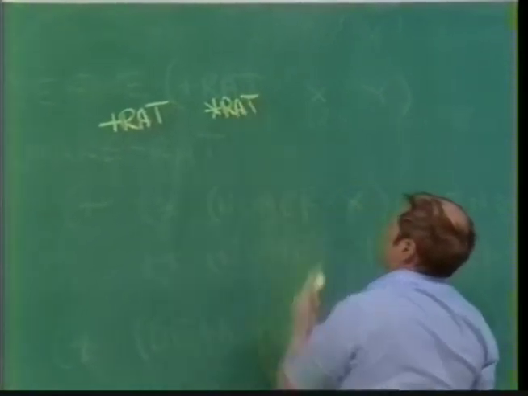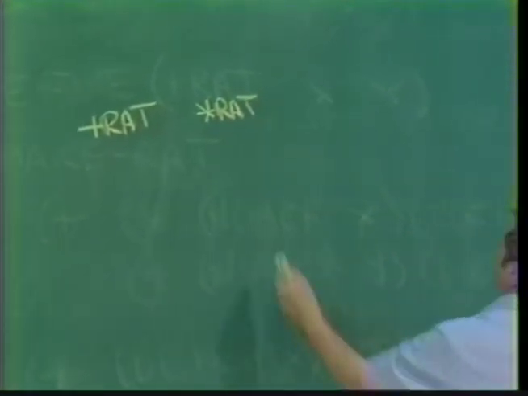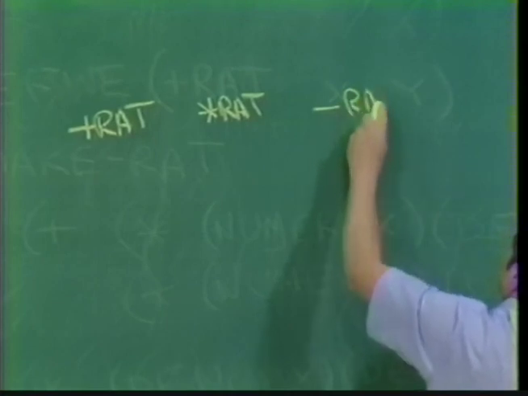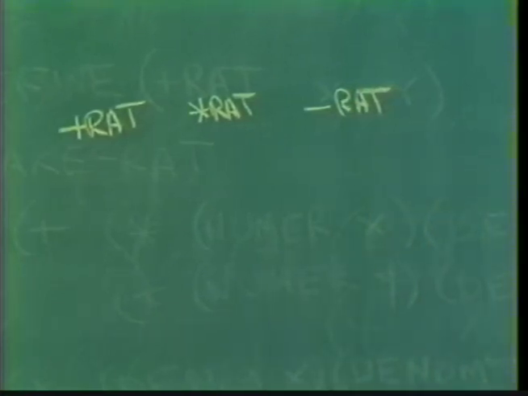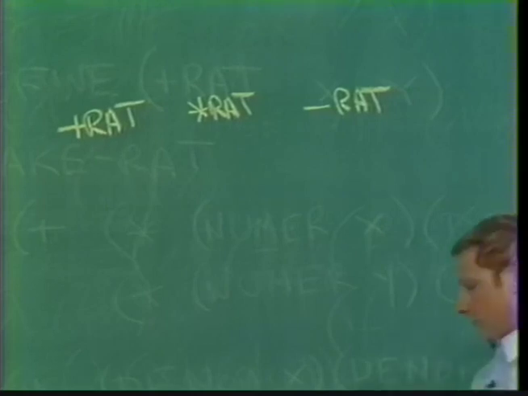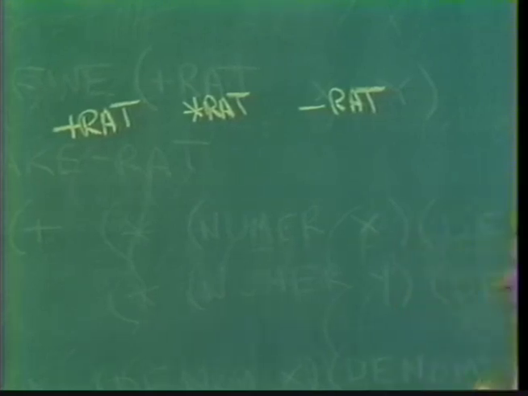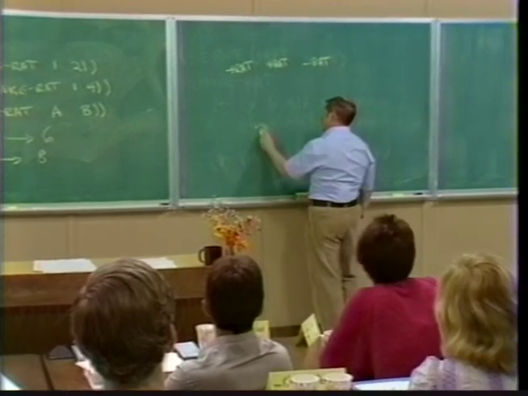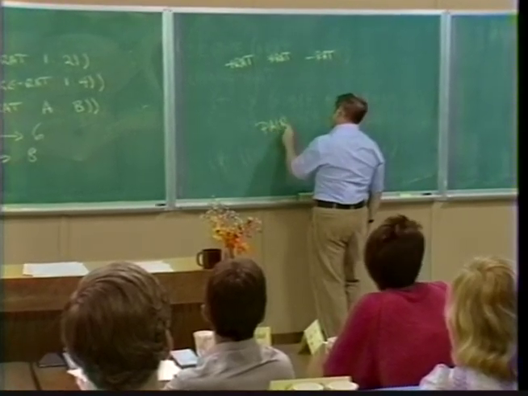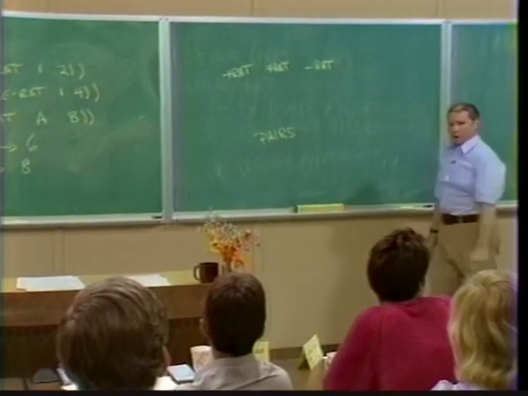And although I didn't put them up there, presumably we'd like to have something that subtracts rational numbers, and all sorts of things, things that test equality and division, and maybe things that print rational numbers in some particular way. And we implemented those in terms of pairs, these pairs, cons, car, and cdr, that are built into Lisp.